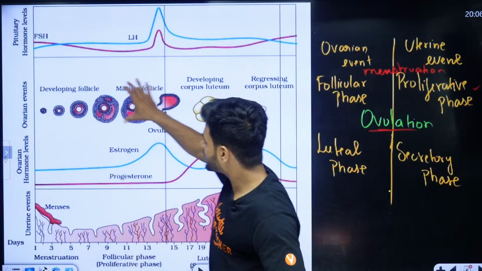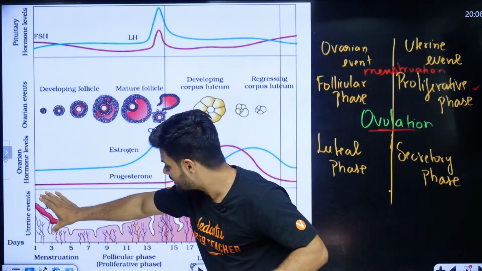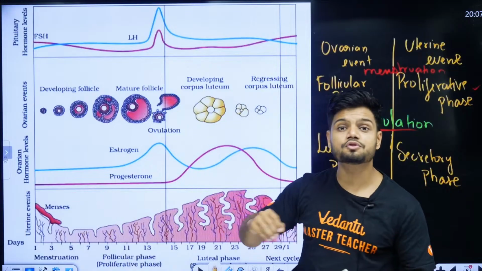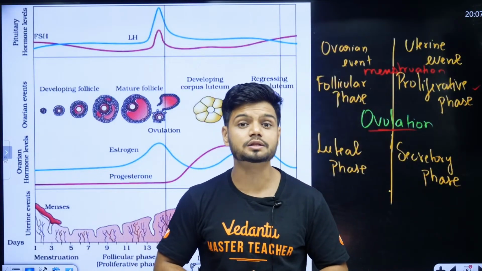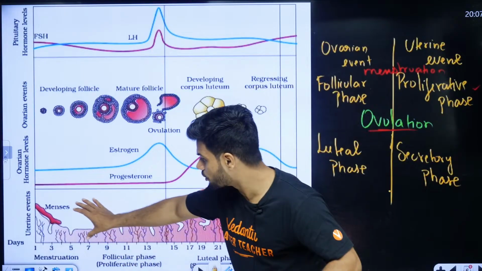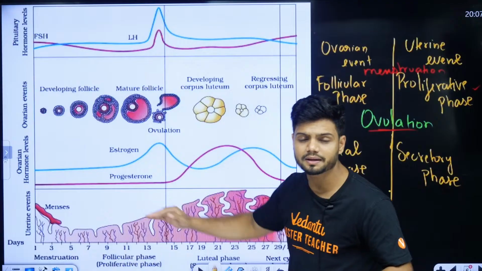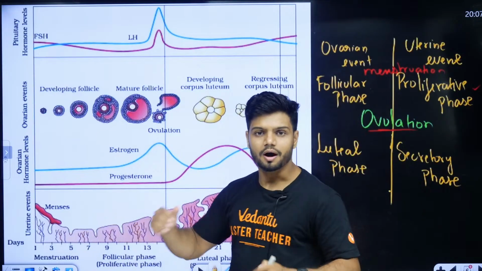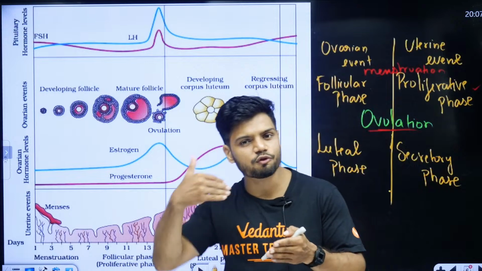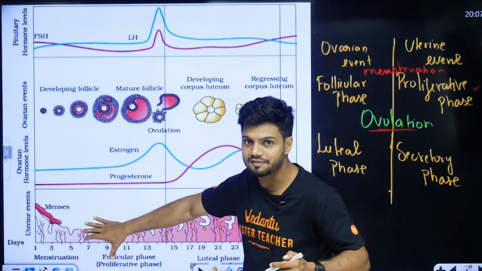So this entire event takes place in the ovaries, and this entire event takes place in the uterus of the female. We say the womb, the mother's womb. The uterus is also called the womb. So both the events are happening together, and here one event is influencing the second event. This event will influence this event.